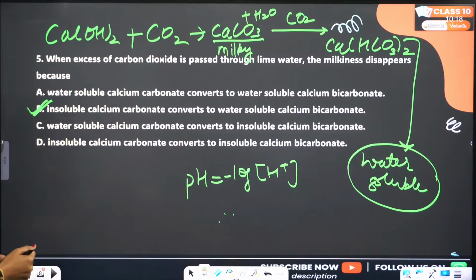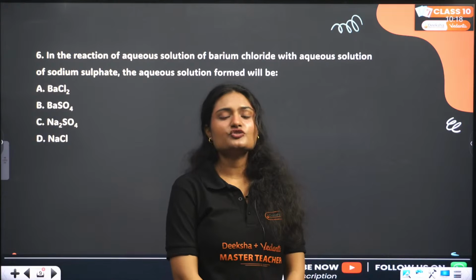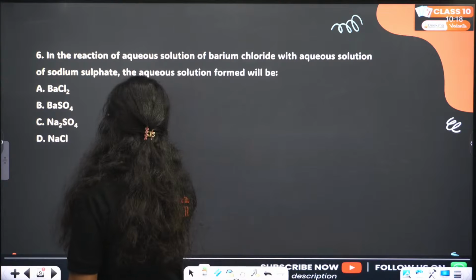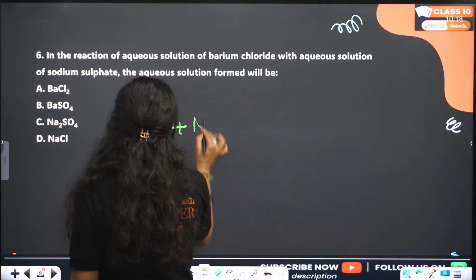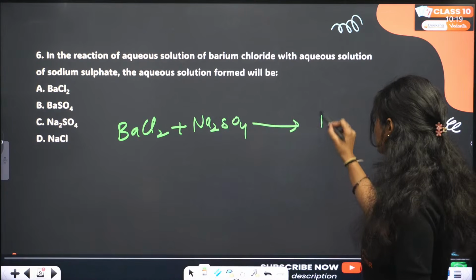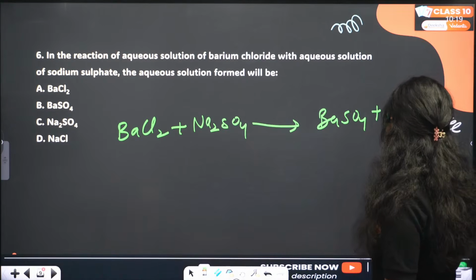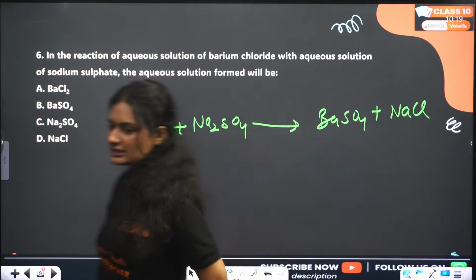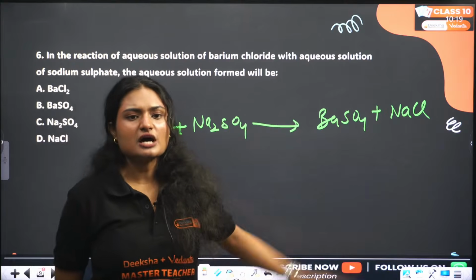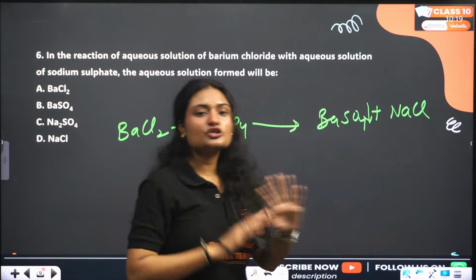Yes, A, C, D is incorrect. Next question. In the reaction of aqueous solution of barium chloride with aqueous solution of sodium sulfate, the reaction is barium chloride on reaction with sodium sulfate. What do we get? Barium sulfate plus sodium chloride. The question is, which among these is the part of aqueous solution and which is not the part of aqueous solution.